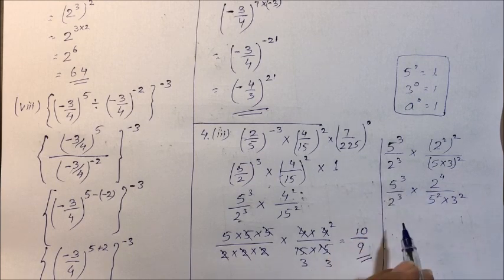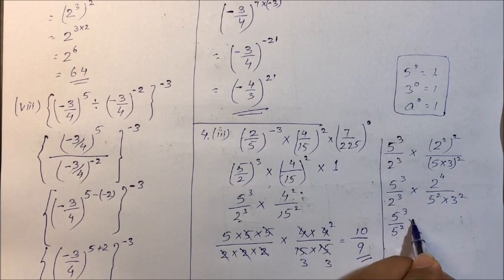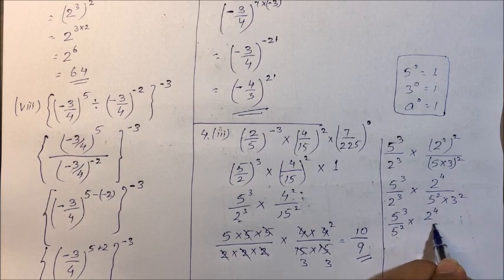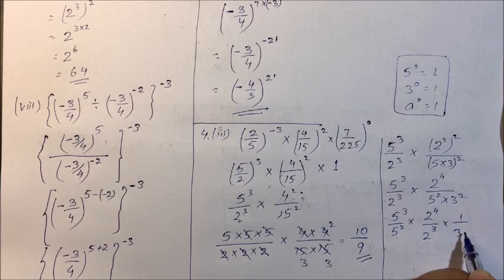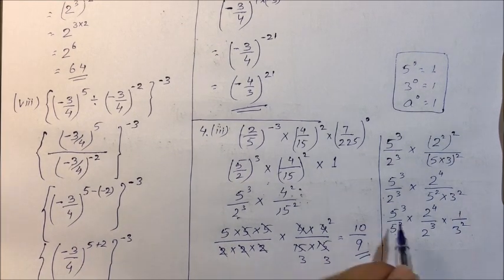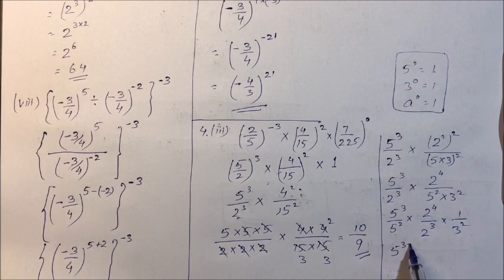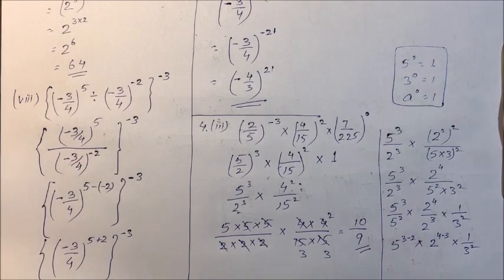So it will be 5 cube divided by 5 square into 2 raised to power 4 divided by 2 raised to power 3 into 1 upon 3 square. Now a raised to power m divided by a raised to power n, it will be 5 raised to power 3 minus 2 into 2 raised to power 4 minus 3 into 1 upon 3 square.